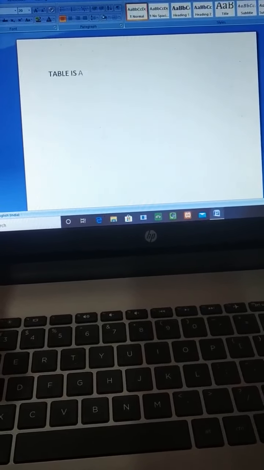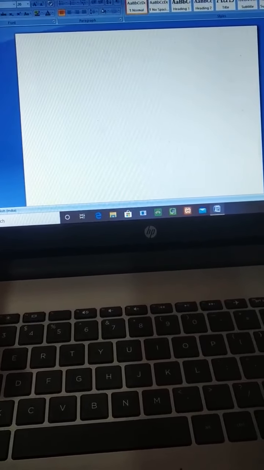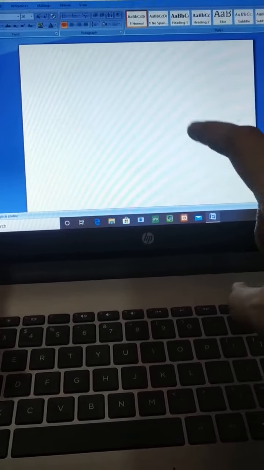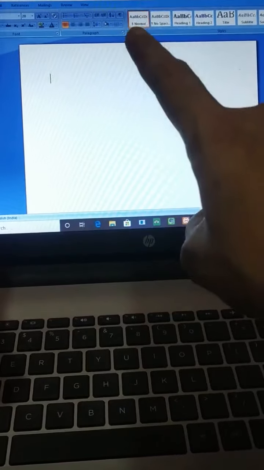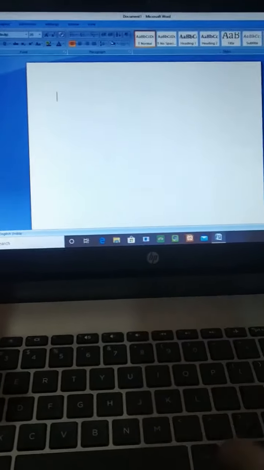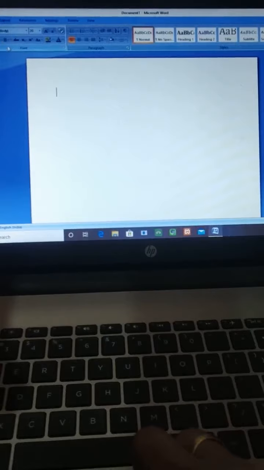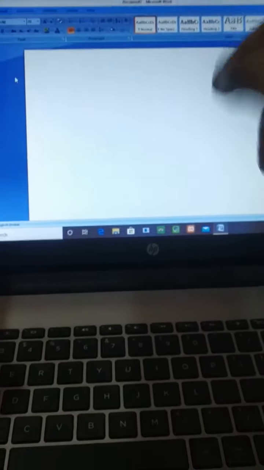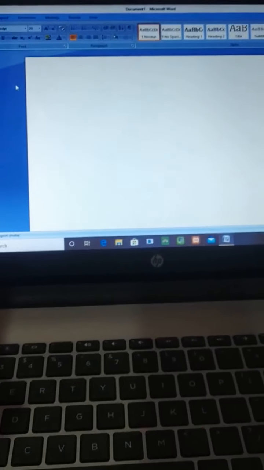For inserting a table in Microsoft Word, first what did we do? We opened Microsoft Word. Then, where you have to create a table, if you want to create a table here, you have to click there. Where is our cursor? This is our cursor. This arrow is called our cursor, and we use the mouse to control this arrow.